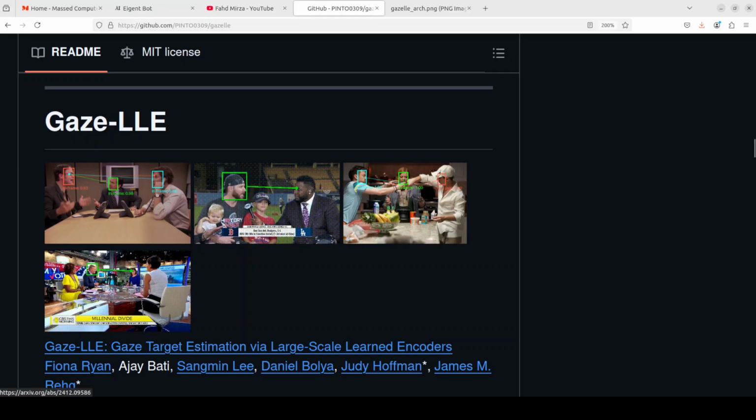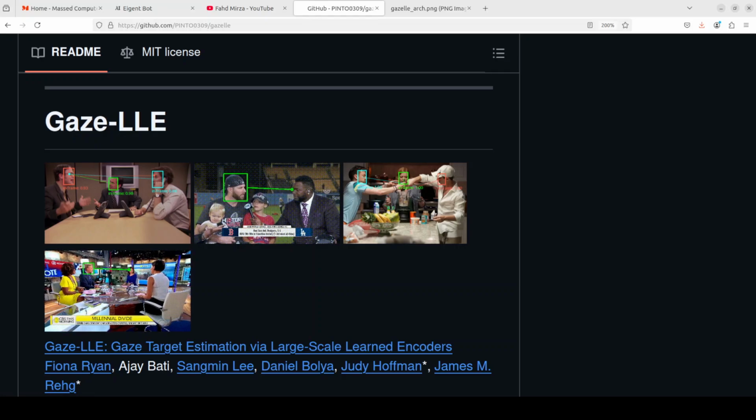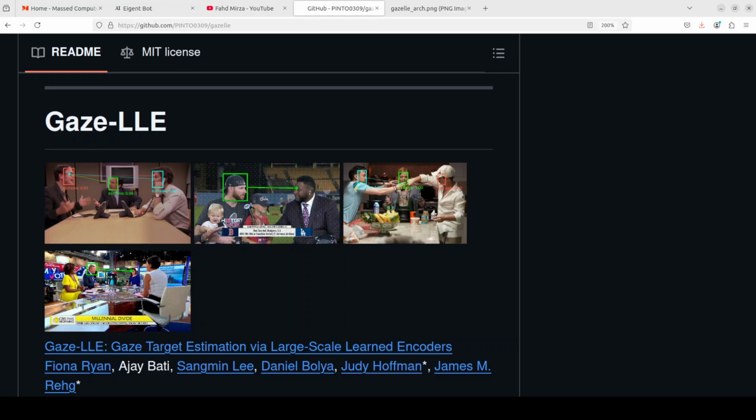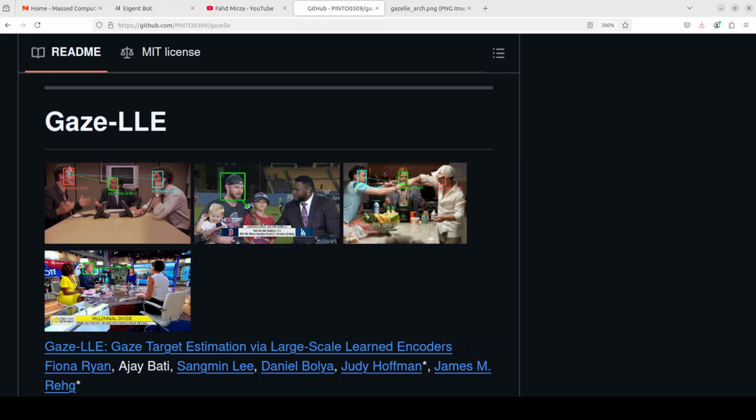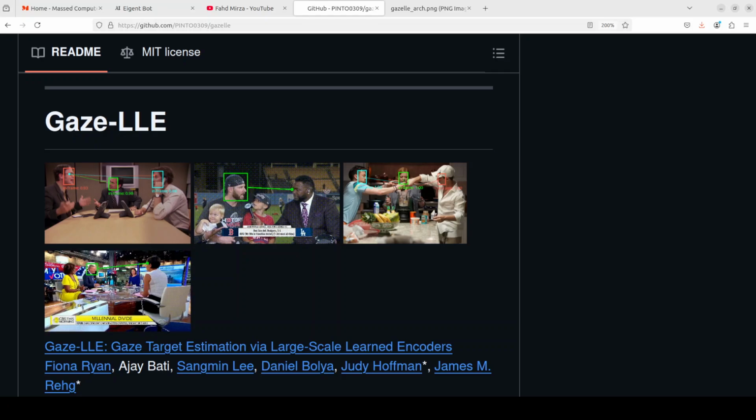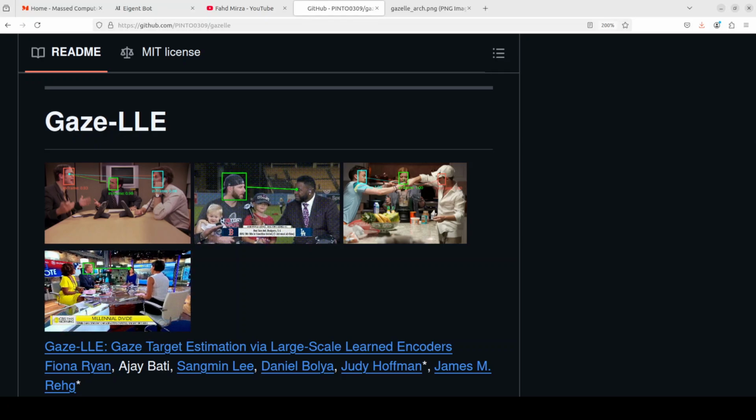In this video, we are going to have a look at yet another project which enables us to do gaze detection within a scene. The purpose of this model is solely to predict where a person is looking in a scene. Predicting a person's gaze target requires reasoning both about the person's appearance and the content of the scene.